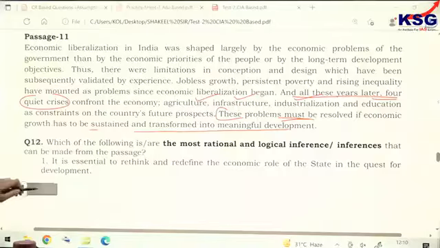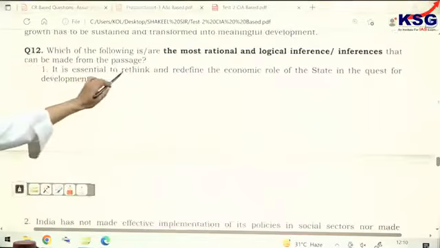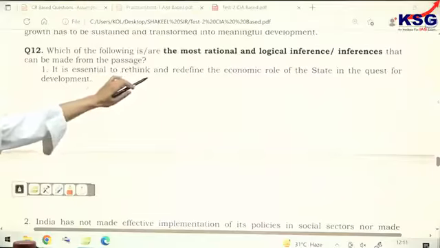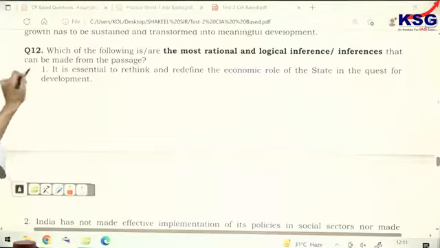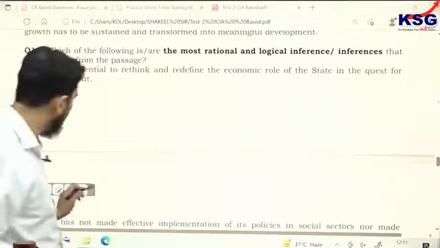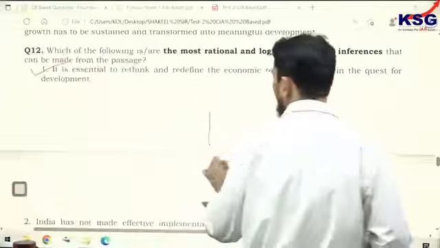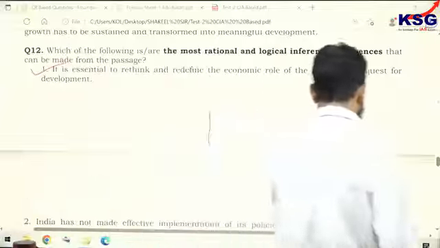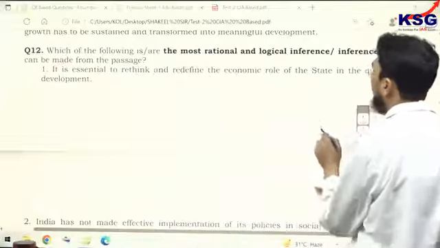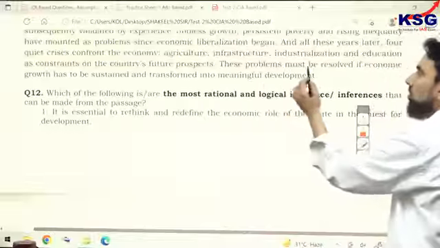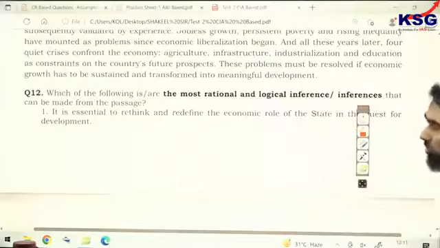So when you go for the inference of question number 12, there are two statements written. First one: it is essential to rethink and redefine the economic role of the state in the quest for development. Yes, because the last sentence supports this inference: these problems must be resolved if economic growth has to be sustained. There are problems and they must be resolved.